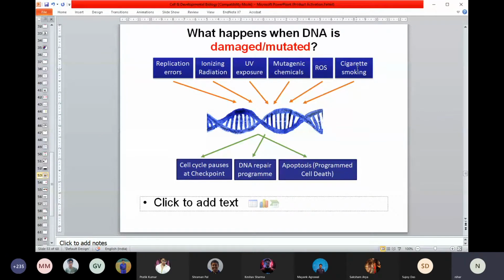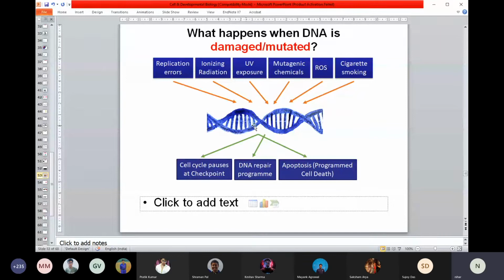There are multiple factors we might think about which can change your DNA sequence or damage your DNA. If you see the scheme, it can damage the DNA, and once that happens, our cell has the inherent capability to correct the error. First, when you find some error, you will try to correct it by putting in some repair program. Like I told you, the DNA polymerase has a kind of proofreading function. I think you all know that. So that's how it corrects the error. But there are many other ways it can be corrected.